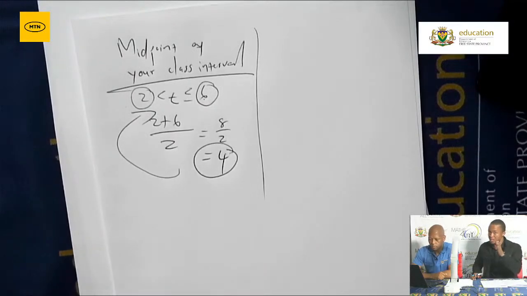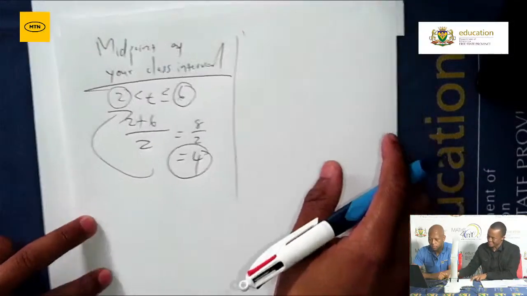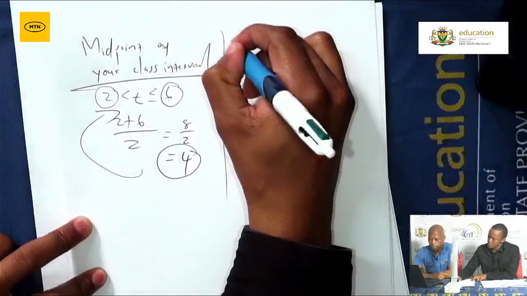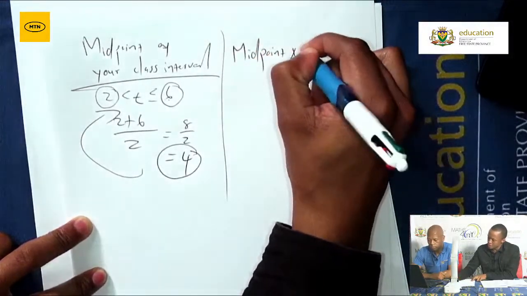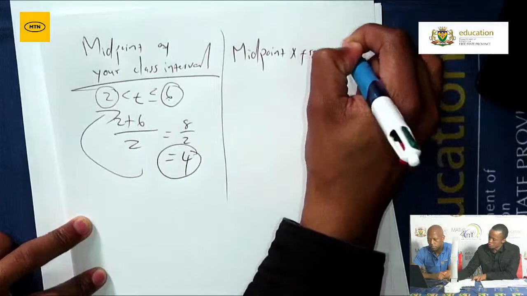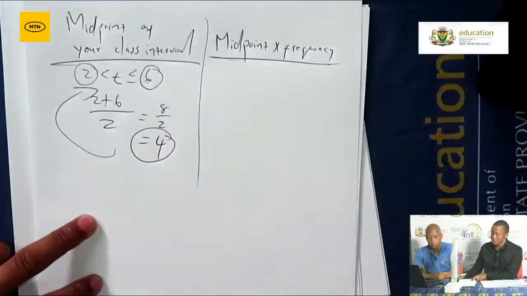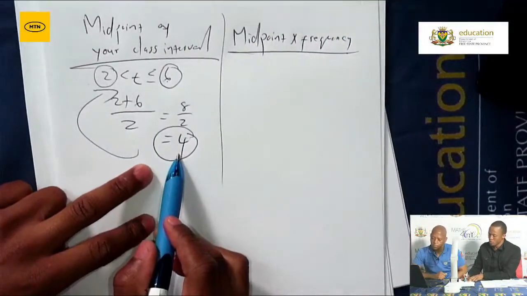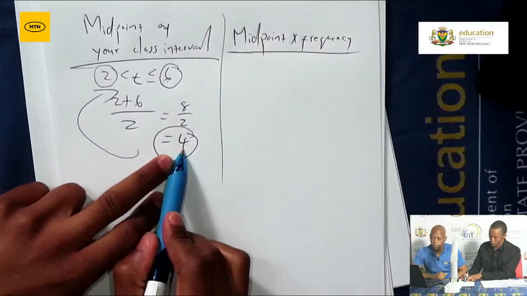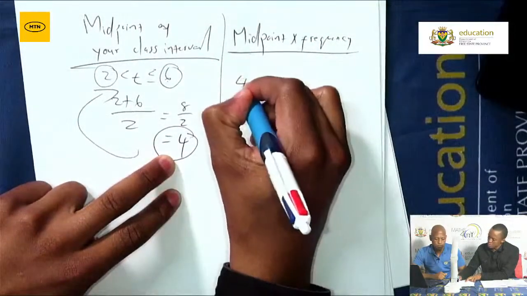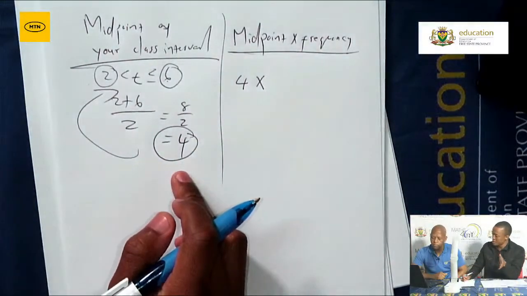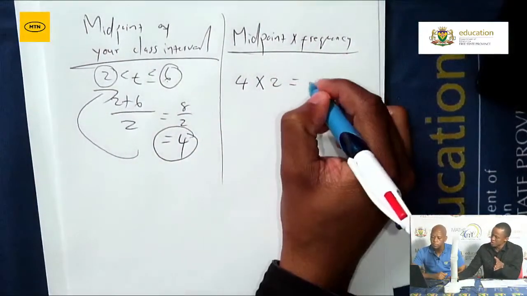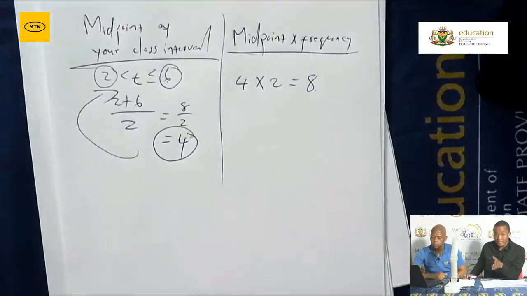So you simply repeat that procedure for all of your class intervals, and thereafter, grade 12s, you then need to multiply your midpoint and your frequency. Remember, the midpoint found in the first class interval was 4. So when you multiply the midpoint and the frequency that's associated with that particular class interval, which is 2, that will give us 8.